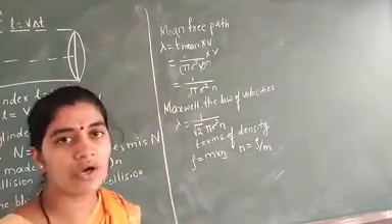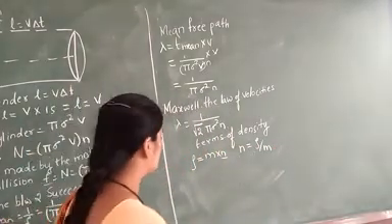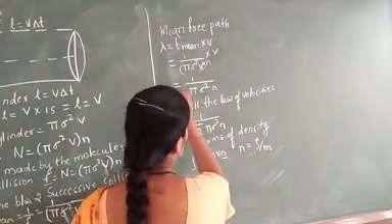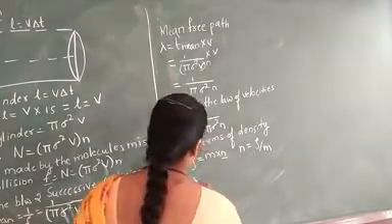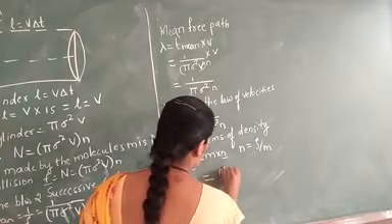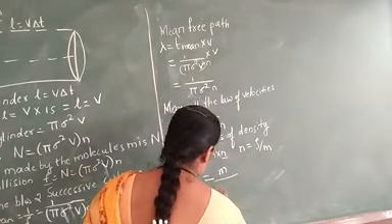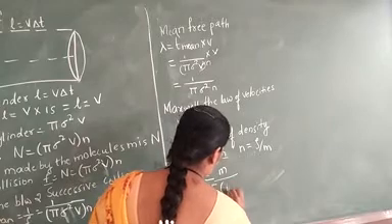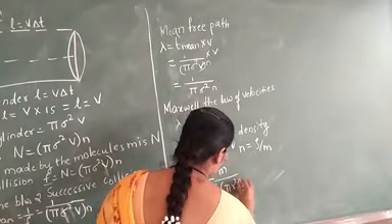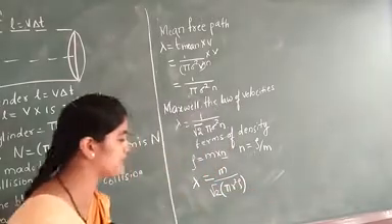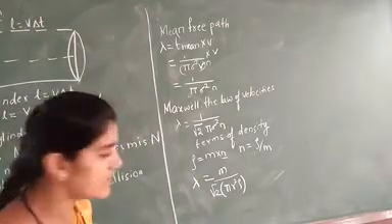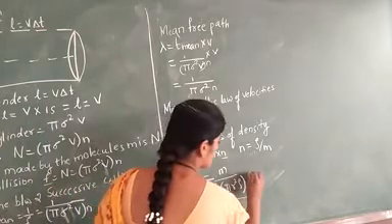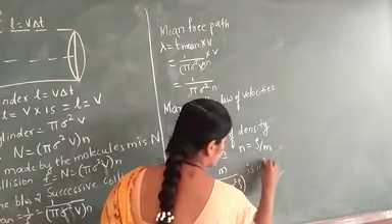The equation for the mean free path in terms of density is lambda is equal to m divided by root 2 into pi r square into rho. This is the mean free path in terms of density.